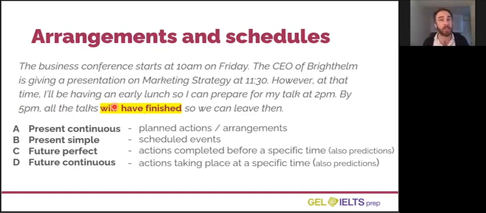Some talks finish at 2 p.m. Some talks finish at 3 p.m. Some talks finish at 4 p.m. Maybe there will be one talk that finishes at 5 p.m. So by 5 p.m., all of the different talks will have finished. They will have been completed. Perfect, you may recognize, present perfect, past perfect. We often use the verb have or had, don't we?